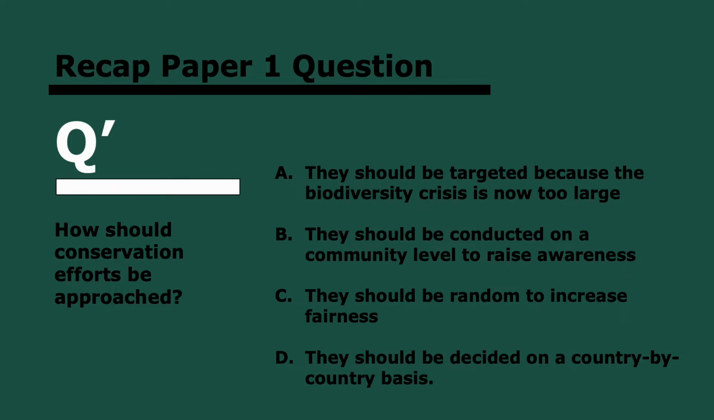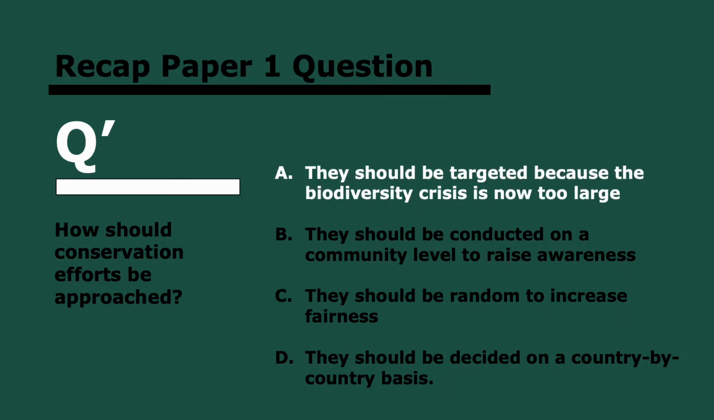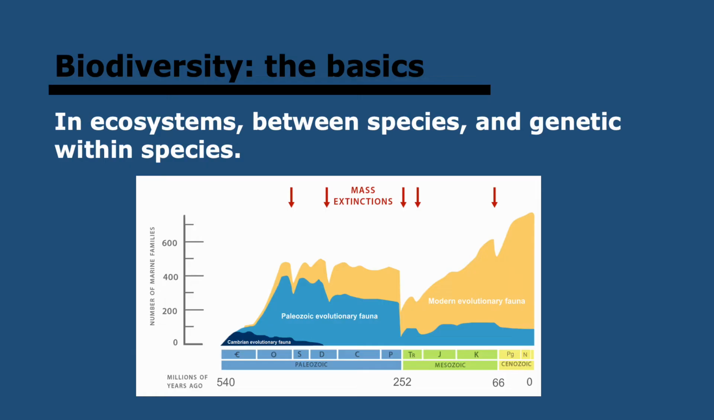I'll let you think about it, but I'm going to give out the answer now, so pause if you do want to think about it. The answer is A, which is that they should be targeted because the biodiversity crisis is now too large. If you didn't know the answer to that, you're probably going to want to watch the rest of the video. If you did, you're also going to want to watch the rest of the video because it's always good to review. So starting off, what's biodiversity?